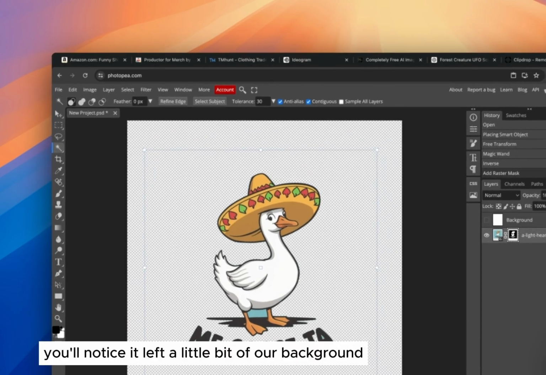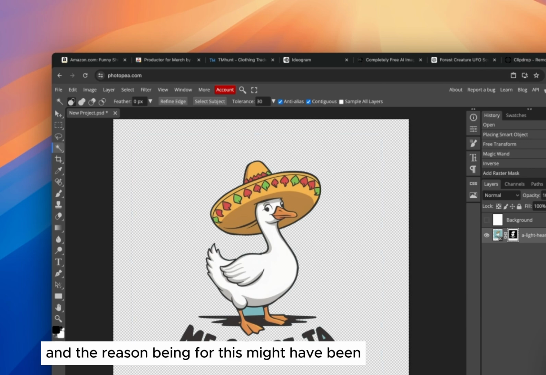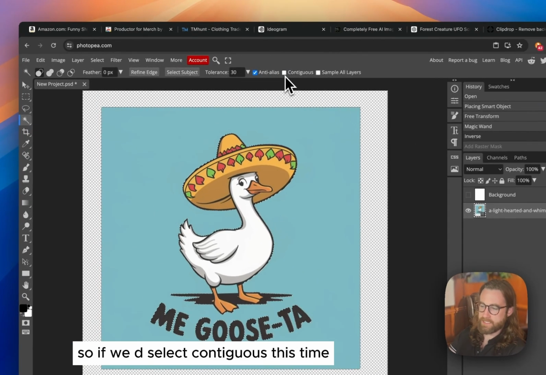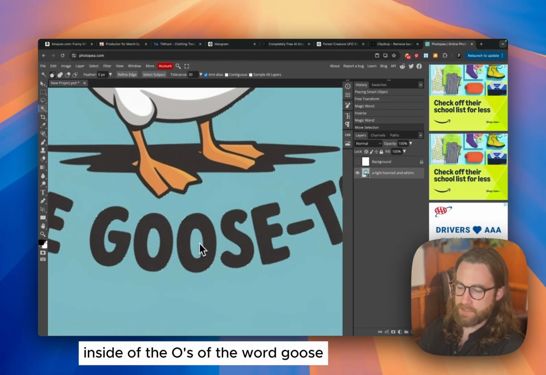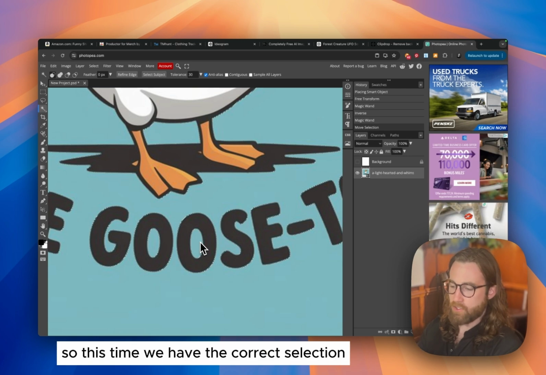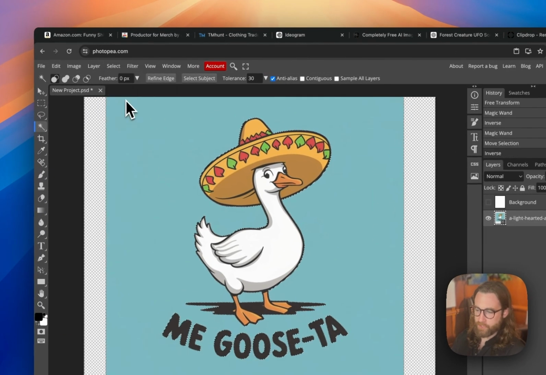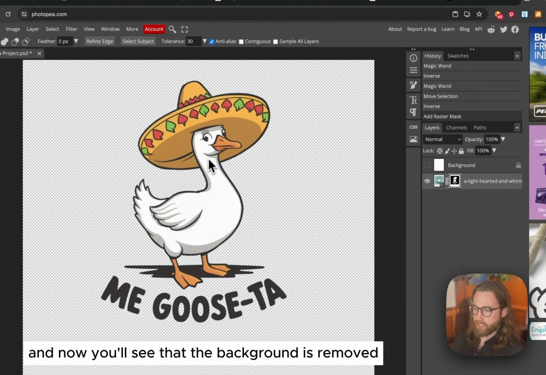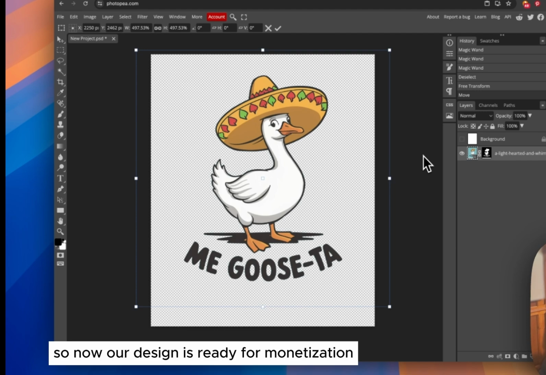Now, you'll notice it left a little bit of our background. The reason for this might have been that we have contiguous selected. So if we deselect contiguous, this time you'll notice that it actually selected inside of the O's of the word goose. So this time we have the correct selection, and we'll go back, we'll hit select, inverse, make that mask down here in the bottom right, and now you'll see that the background is removed. I've also made it a little bit larger so that it fills out the space of our design a little bit better. So now our design is ready for monetization.